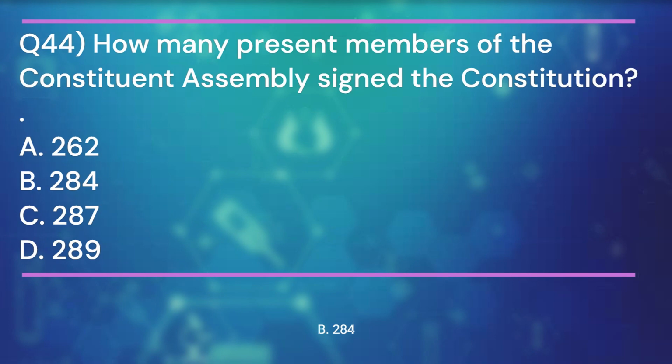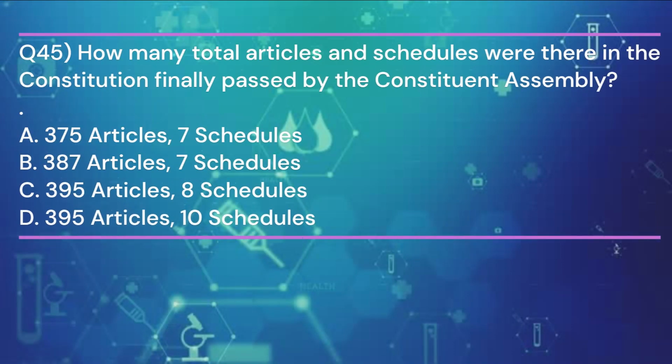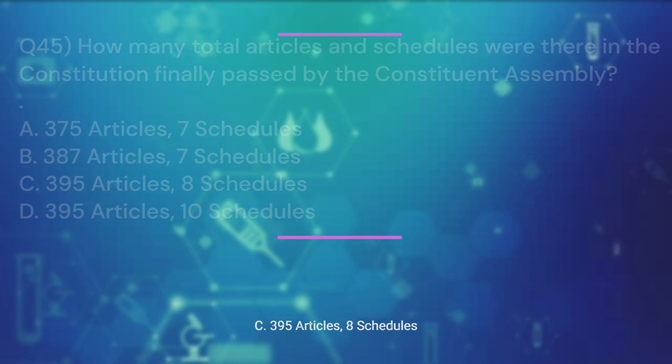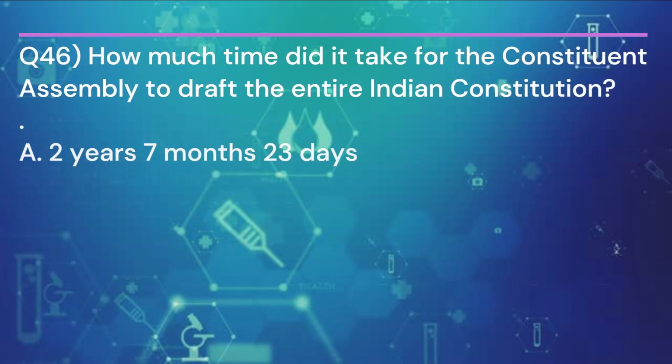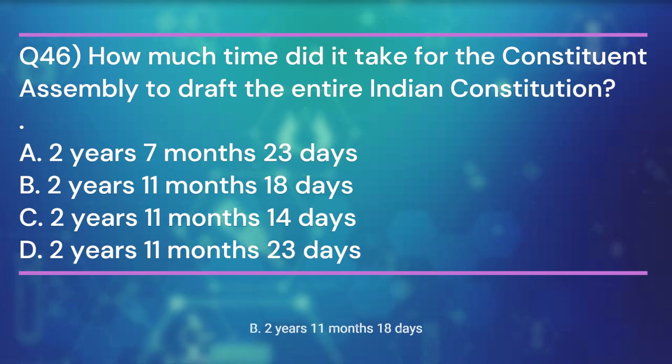284. Question 45. How many total articles and schedules were there in the Constitution finally passed by the Constituent Assembly? And the answer is C. 395 articles, 8 schedules. Question 46. How much time did it take for the Constituent Assembly to draft the entire Indian Constitution? And the answer is B. 2 years 11 months 18 days.